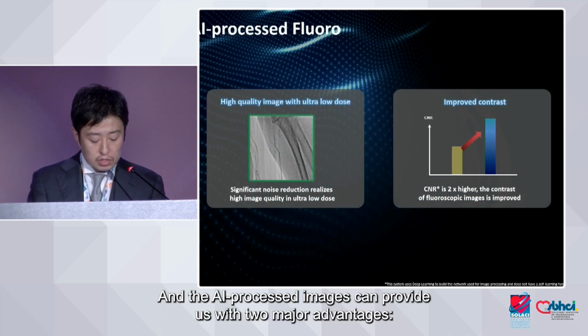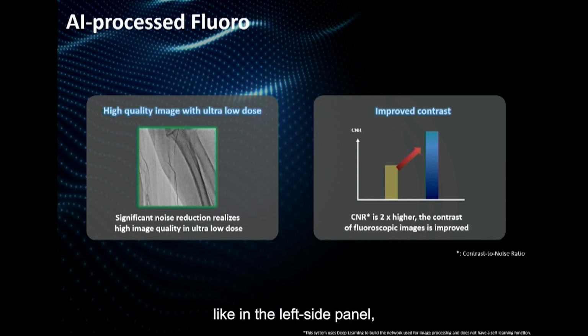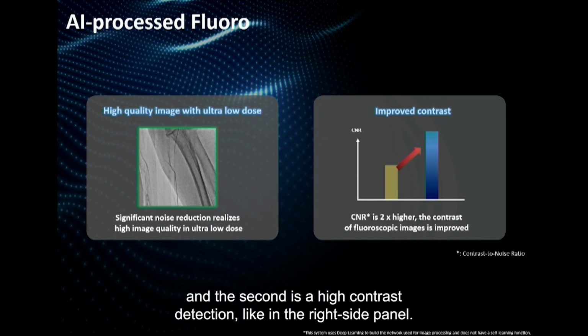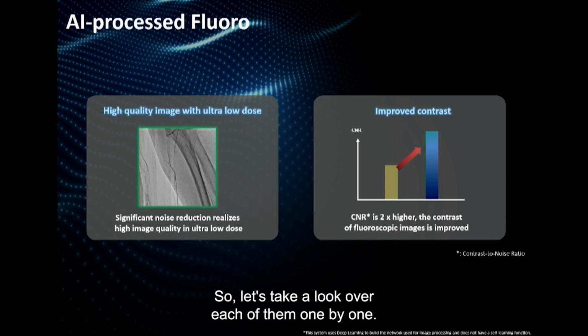And AI processed fluoro can provide us with two major advantages. First is a high-quality fluoroscopy with ultra-low dose, like the left side panel. And the second is a high contrast depiction, like the right side panel. So let's take a look at each of them one by one.